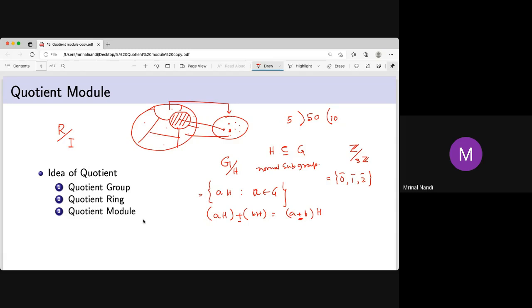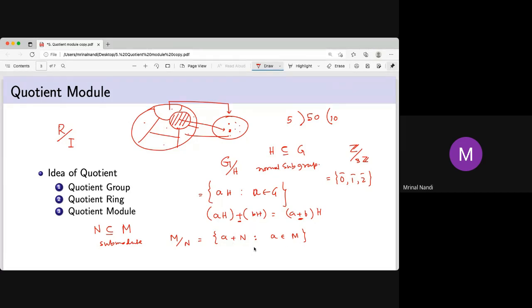Same idea for a module. A module M is an abelian group, so you have a submodule N of it. Now we want to make a quotient module. What is the definition? The same definition: the set of all a plus N, all the cosets, all the quotients.